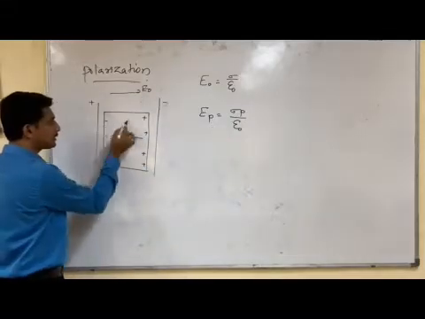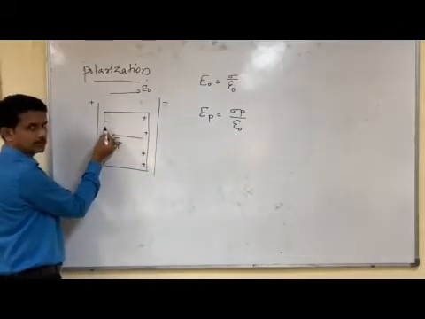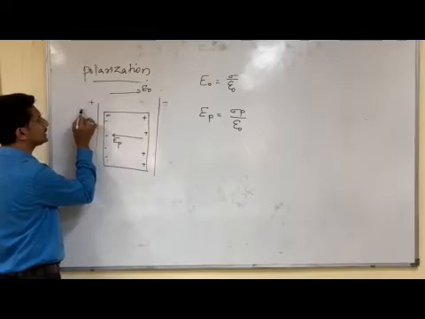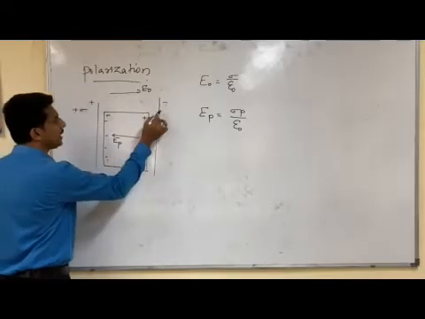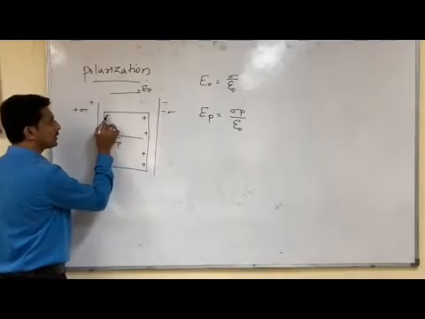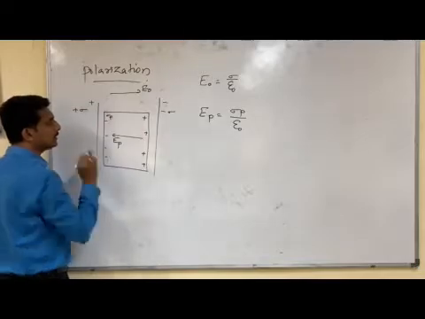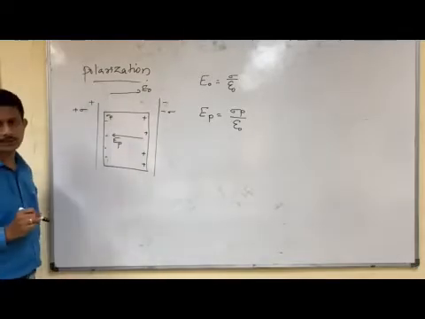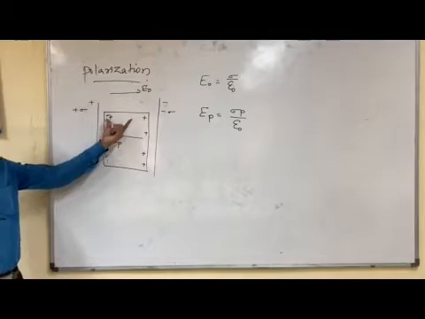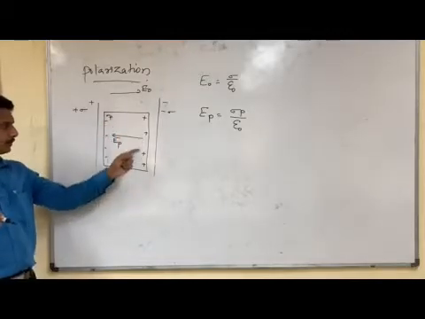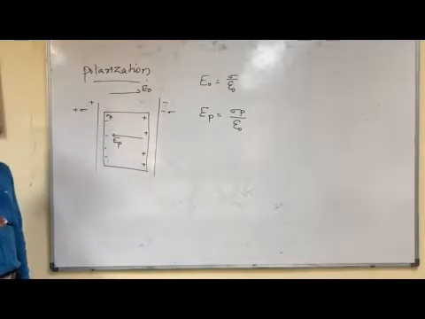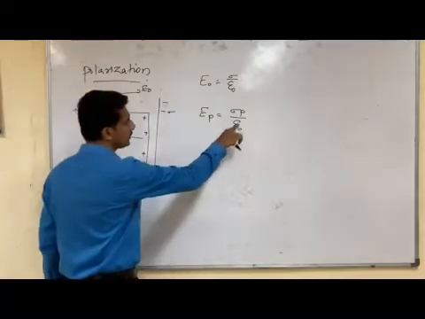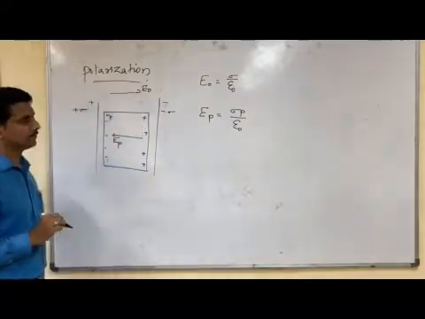Because positive and negative charges are induced, we represent them as plus sigma p and minus sigma p. So sigma p is the surface charge density produced on either side of this dielectric. So EP is equal to sigma p by epsilon 0.